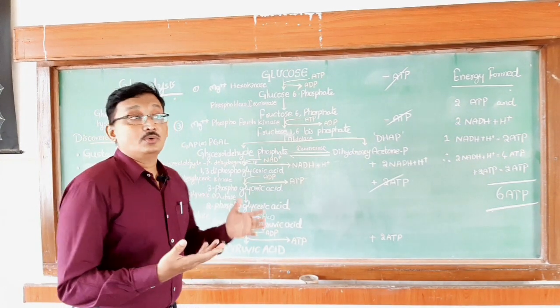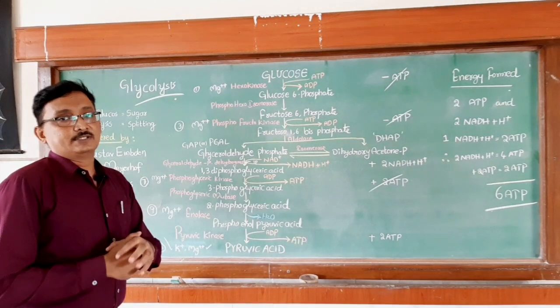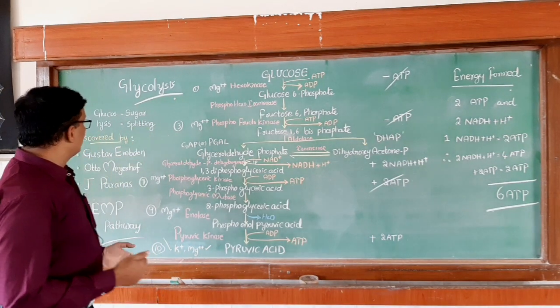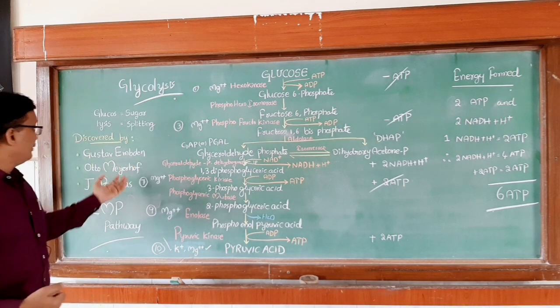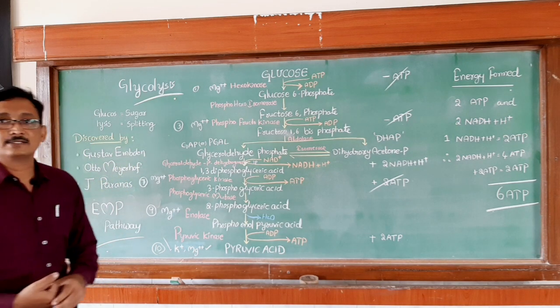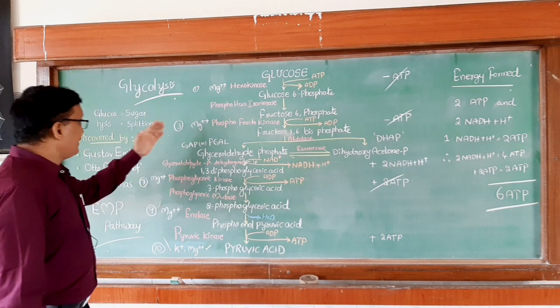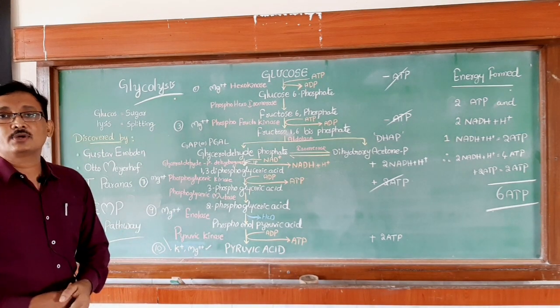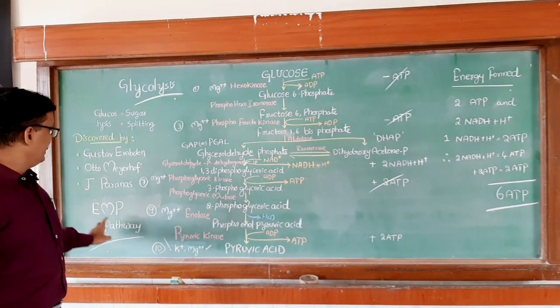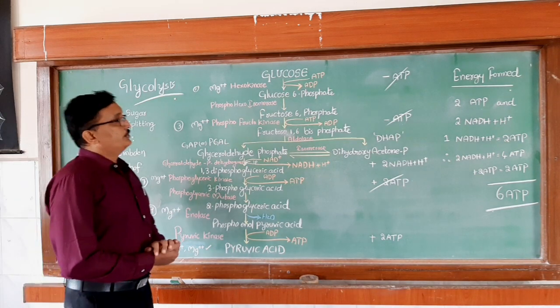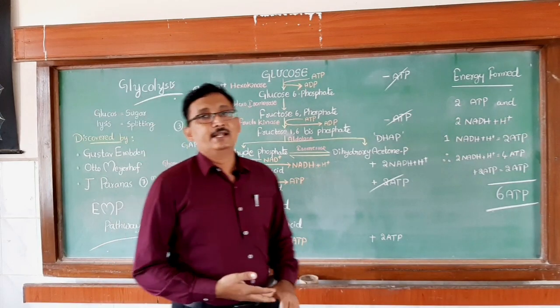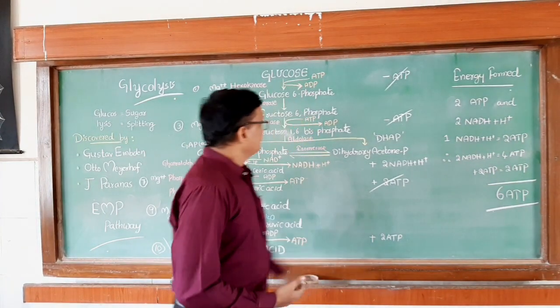So, who discovered this glycolysis? It was actually discovered by three scientists, Gustav Embden, Otto Meyerhof and J. Paranas. That's why this pathway is also called as EMP pathway. E for Embden, M for Meyerhof, P for Paranas. So, now let us see how this entire process takes place.